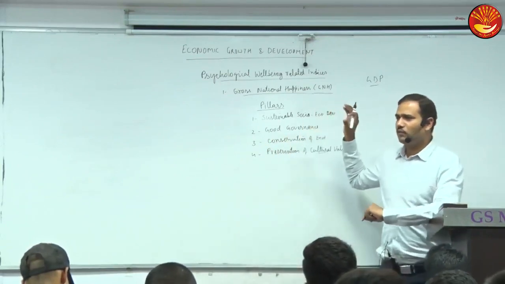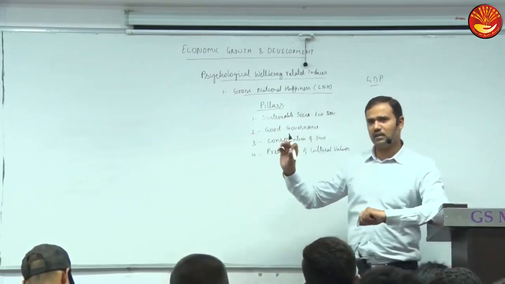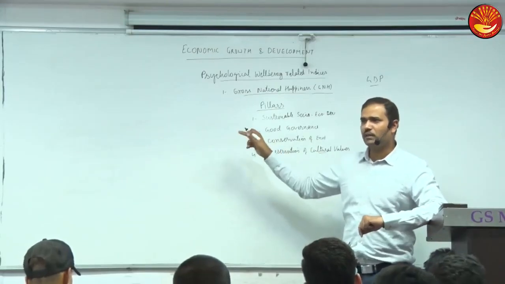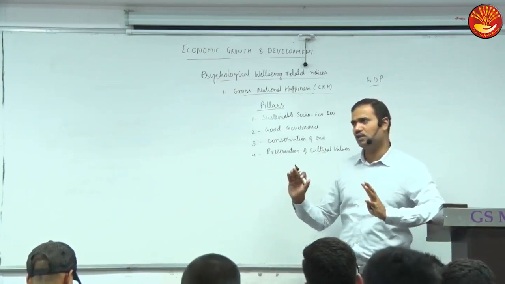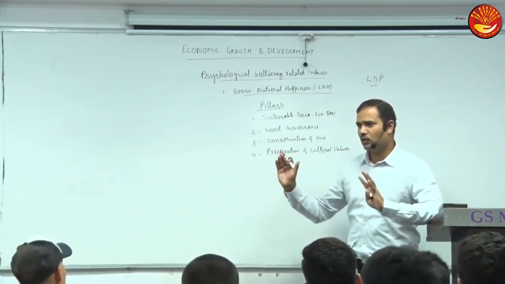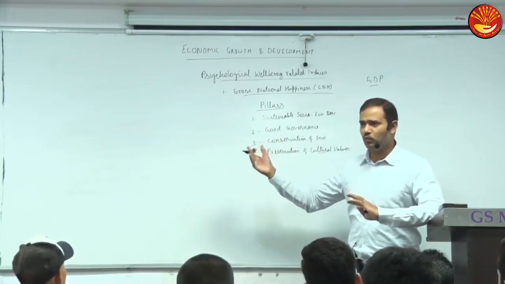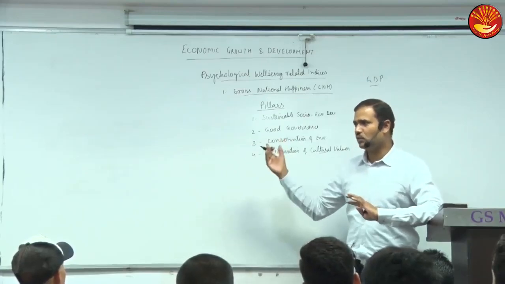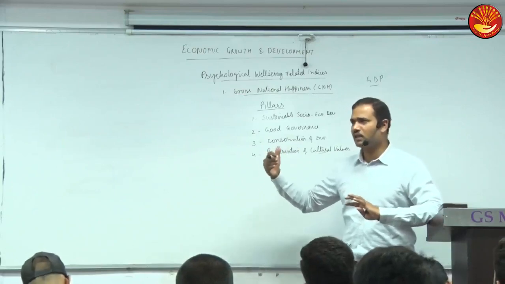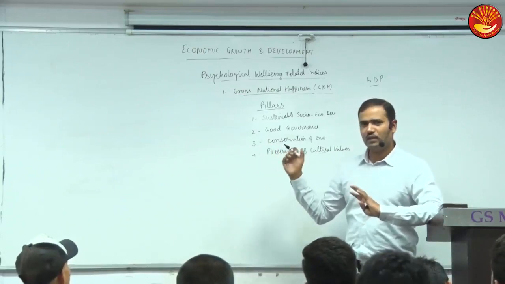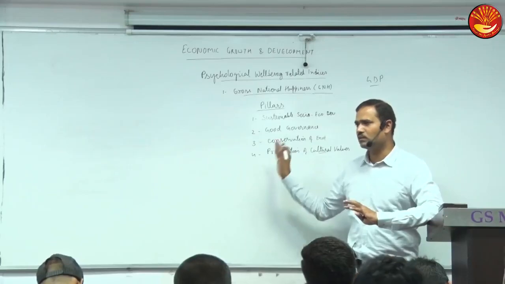Then you should mention why it is not a very good indicator. You can mention the reasons I told you already in net economic welfare as well as per capita income. Similar points you can mention about GDP: what it reflects and what it does not reflect. GDP reflects the size of the economy. If growth is high, the level of well-being is expected to improve, but there is no guarantee. High GDP may mean high per capita income, which shows the standard of living. But it is not a good indicator of development, for all the reasons I told you.